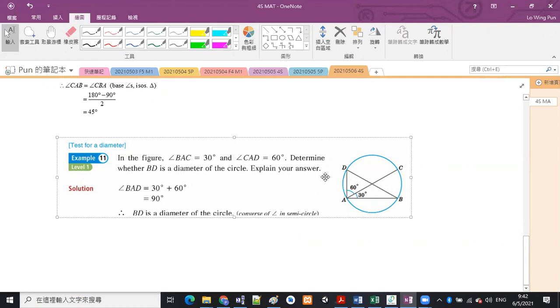Okay. If I want to check whether BD is a diameter of a circle or not, then I need to calculate the angle BAD or BCD, right? Okay. So BAD is 30 plus 60, which is equal to 90. Then we can conclude that it is a diameter with the reason converse of angle in semicircle. Okay, so that is very straightforward.